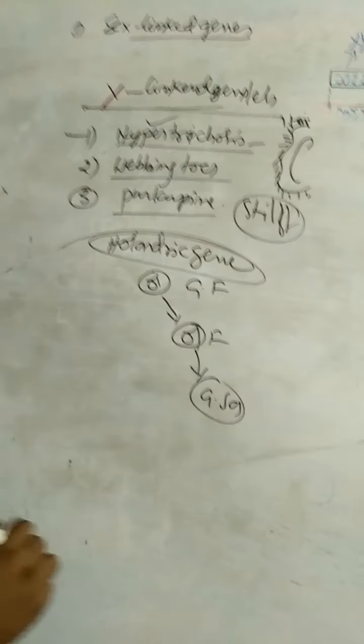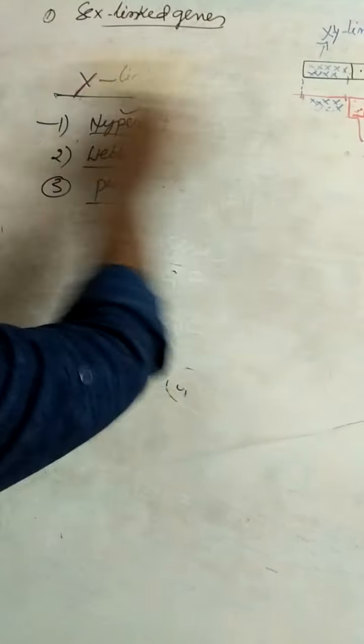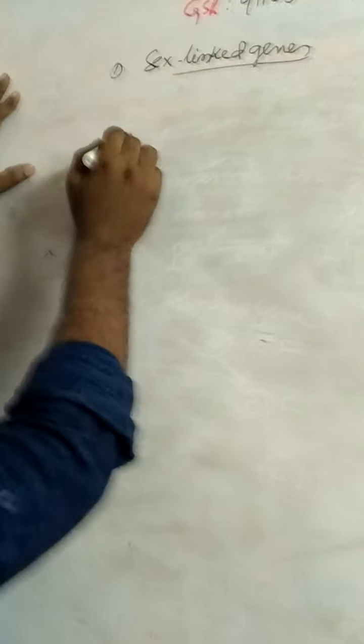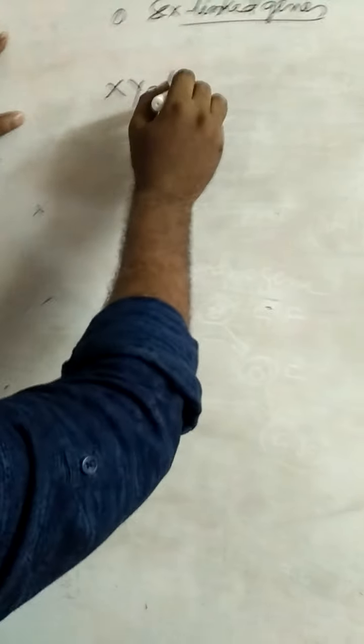X-linked characters, Y-linked characters. And the last one is XY-linked characters or genes. What are XY-linked genes? The genes present on the homologous part of the X and Y chromosomes.